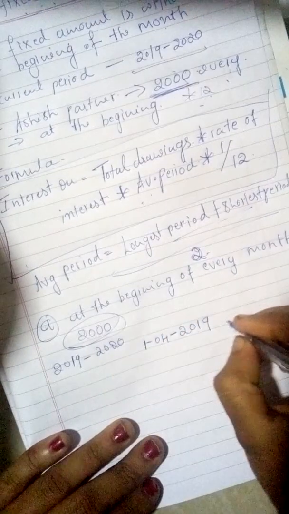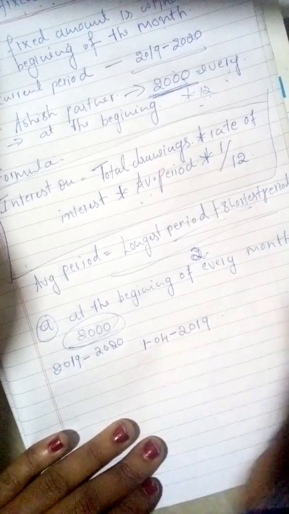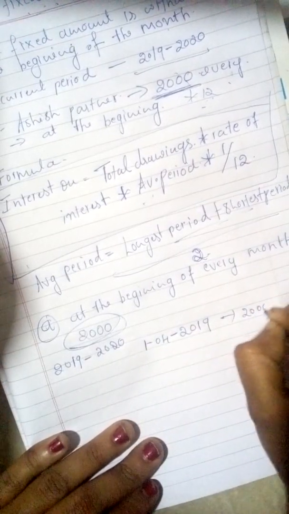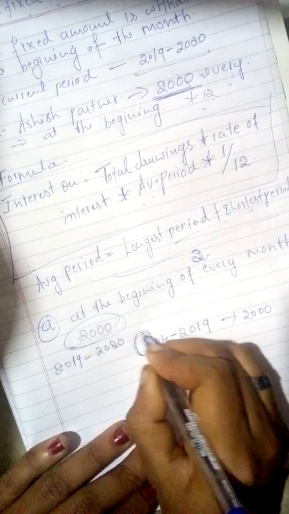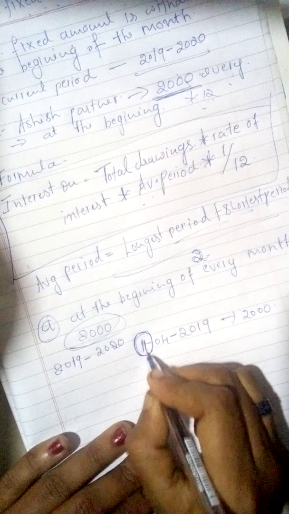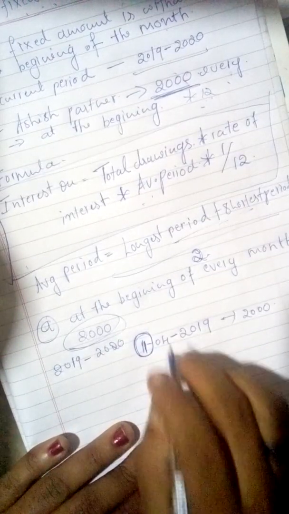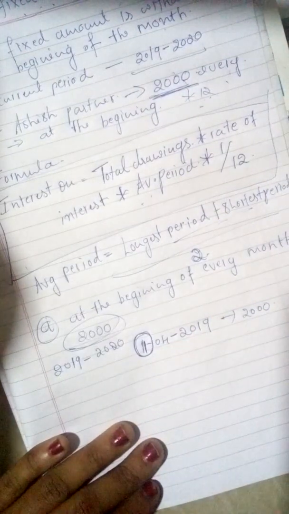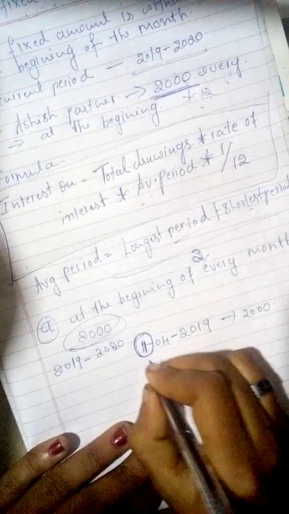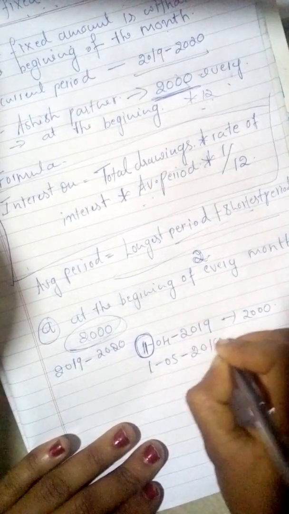1/4/2019. In the month of April he withdrew 2000 rupees. At the beginning of the month he is withdrawing, that means on each month's first day he is withdrawing money. So on 1/4/2019 he withdrew 2000, then again on 1/5, in the month of May, he withdrew another 2000 rupees.